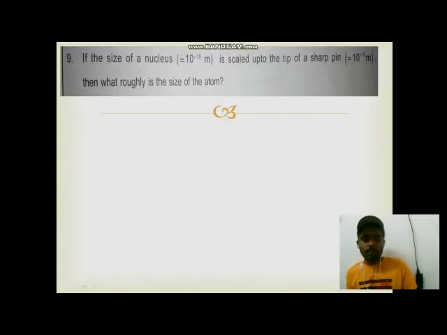See, this is a numerical given in NCERT and it's a very important numerical, and they have asked this question 2 to 3 times in my NEET mock test. Okay, see, size of nucleus is 10 power minus 15 meter. We are scaling it by a pin of size 10 power minus 5 meter. So if you multiply 10 power minus 10 by 10 power minus 5, we get 10 power minus 15. Okay, we get this value.